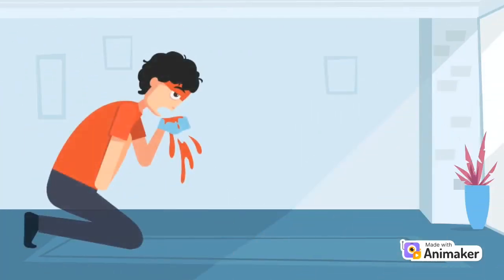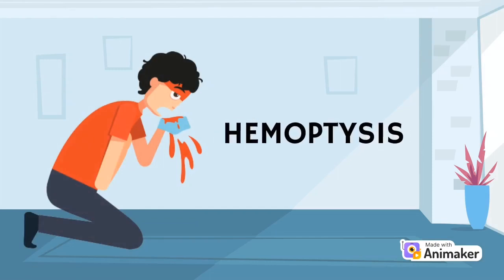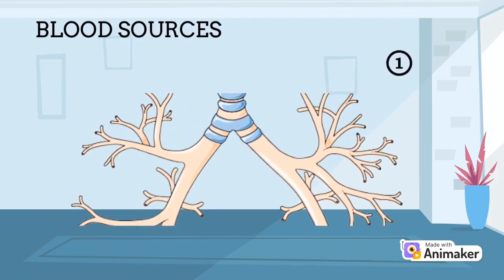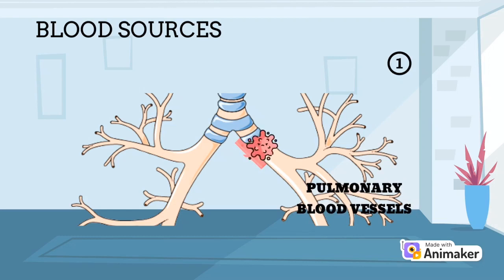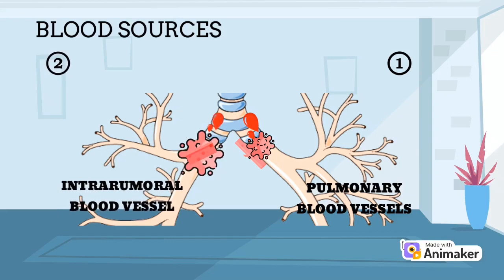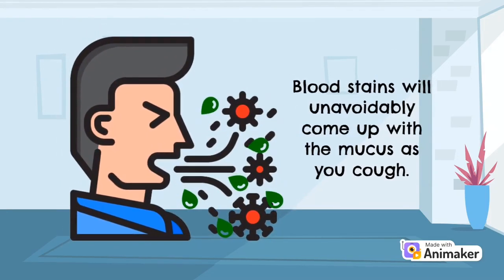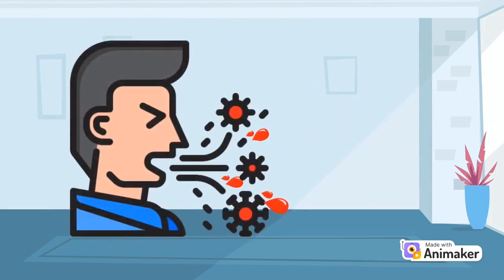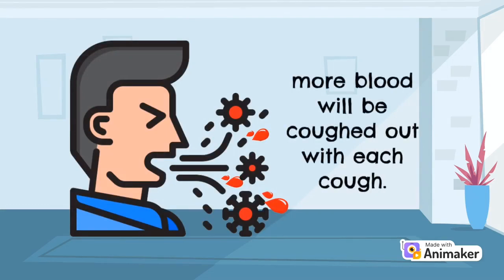Blood ejected with a cough is known as hemoptysis. This blood may come from two sources. The tiny blood arteries that carry oxygen and nutrients to the respiratory tubes can be damaged by the tumor growing in their wall. One of the new blood arteries the tumor has developed to feed itself can also be damaged if it is large enough. Blood stains will unavoidably come out with the mucus as a cough. They start off as little threads, but when the blood vessels grow to larger ones, more blood will be coughed